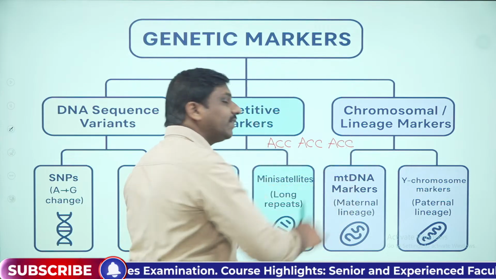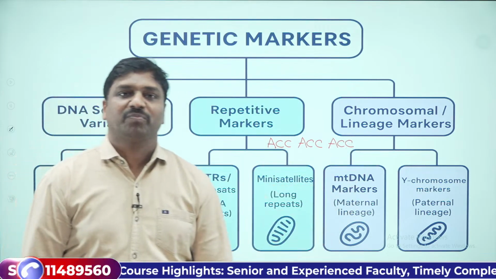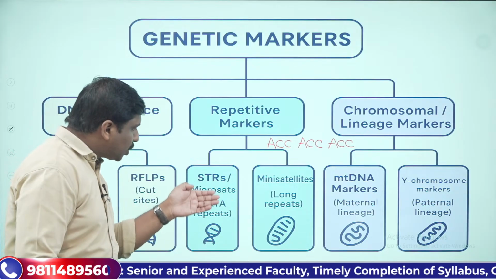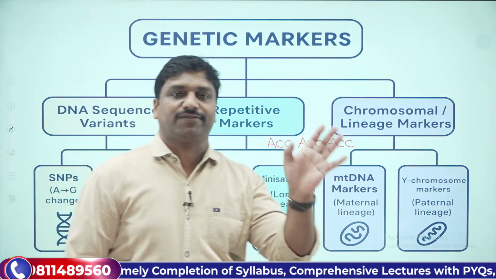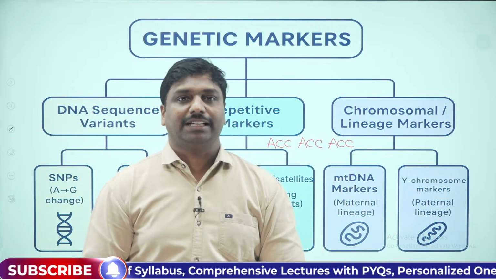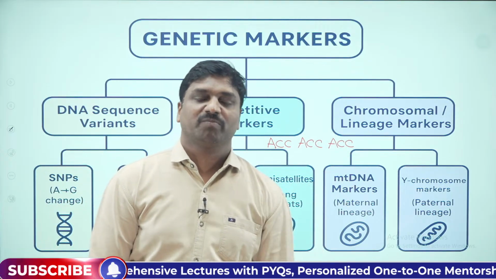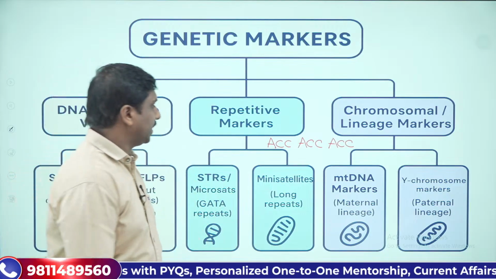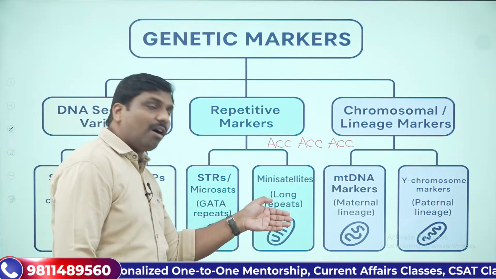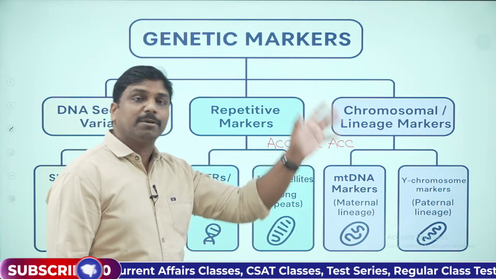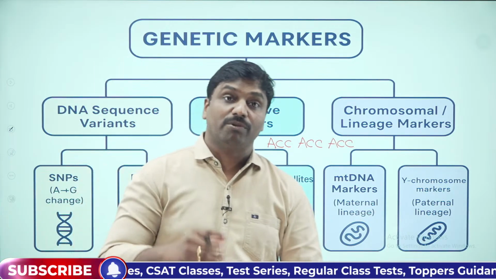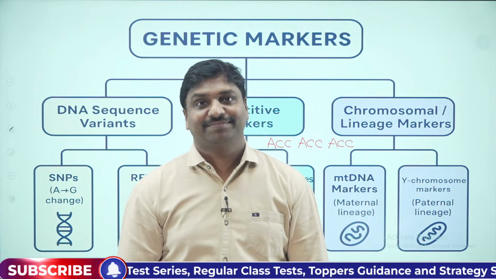This is a kind of repetition. It's a repeat. In short tandem repeats, simply 2 to 6 base pairs of DNA will be repeated like that. And long tandem repeats means like this ACC, ACC, ACC, at multiple places you can see nearly 10 to 100 times repetition.